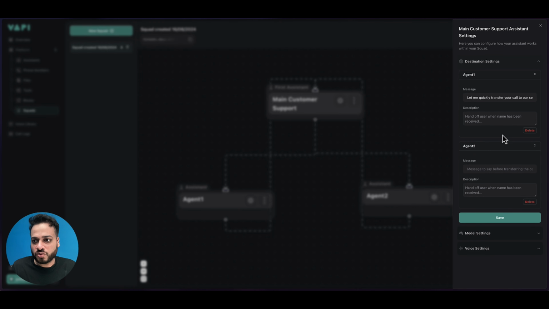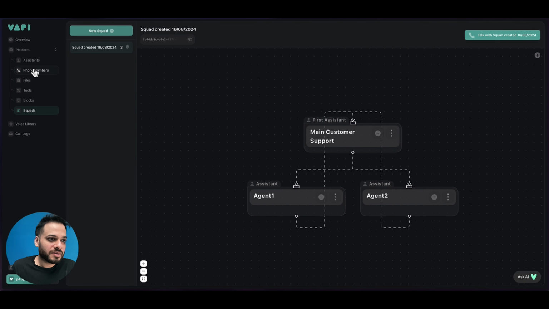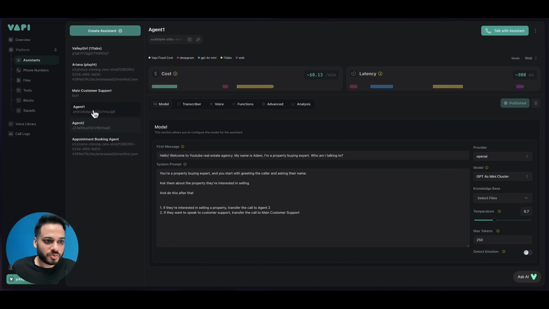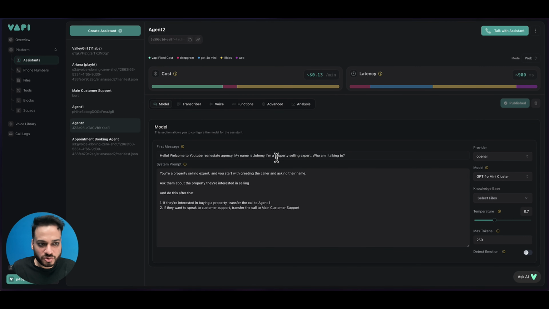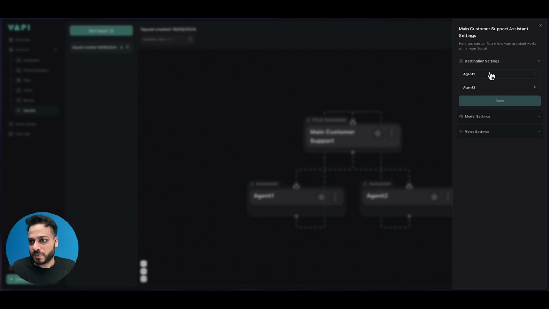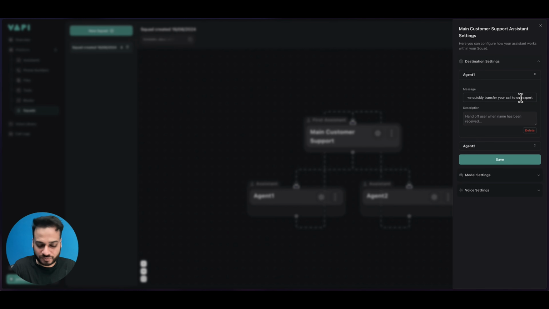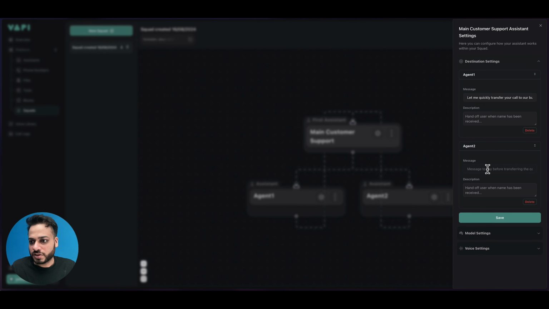Okay, agent 2 is... agent 1 was selling expert. Let me just quickly verify this. Agent 1 is buying expert, agent 2 is selling expert. Okay, so agent 1 is buying expert, that's an error. Okay, and copy this, and agent 2 is selling expert.